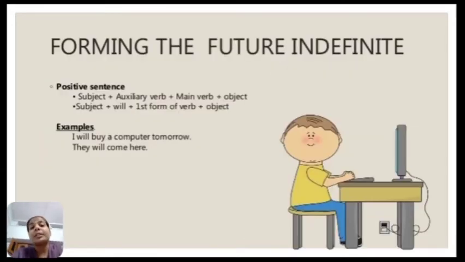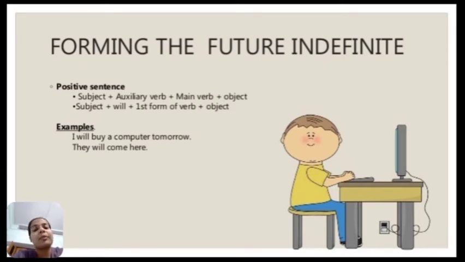Now students, let's know what structure we follow to form the future indefinite or simple future tense. For positive or affirmative sentences, the structure we need to follow is subject plus auxiliary verb plus main verb and object.